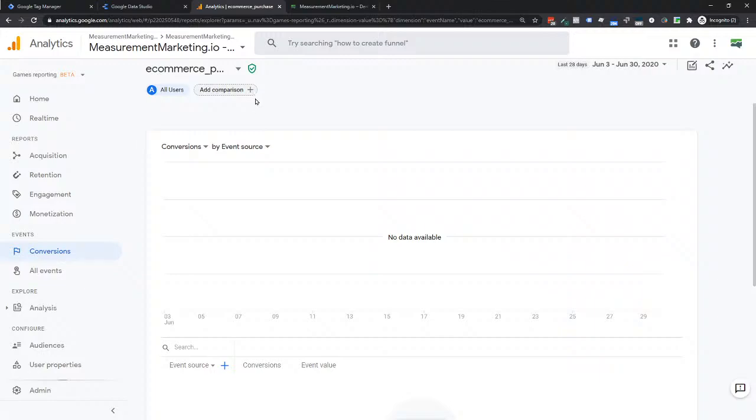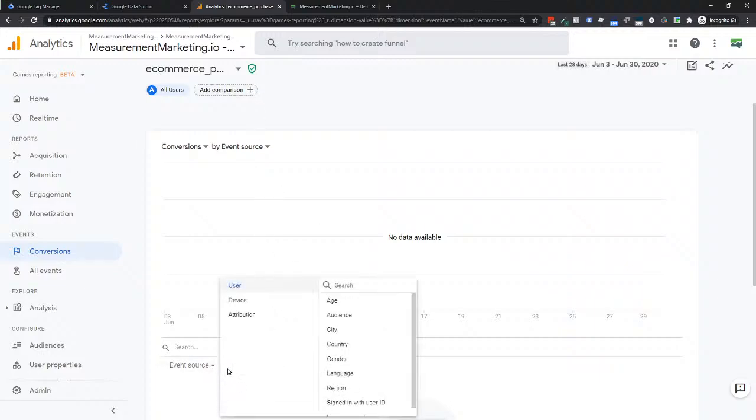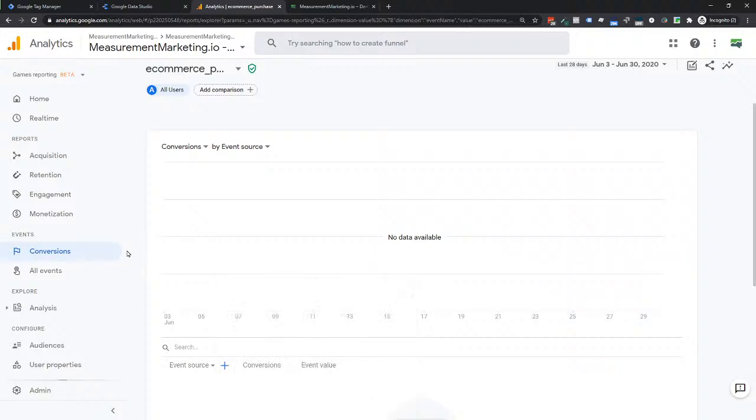So it's kind of like segments. And now you can do secondary dimensions, which now look like this. They do the little plus sign. This is a secondary dimension. So those things are rolling out. And this was the update, actually. They weren't available until recently on the conversions reports. Now they were available in some other reports.